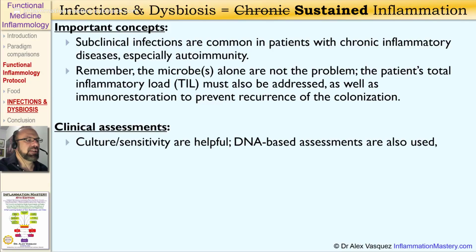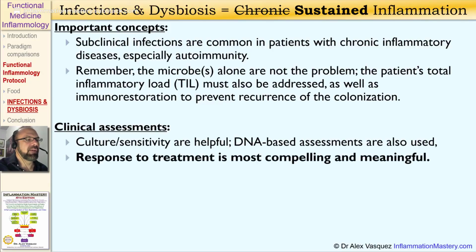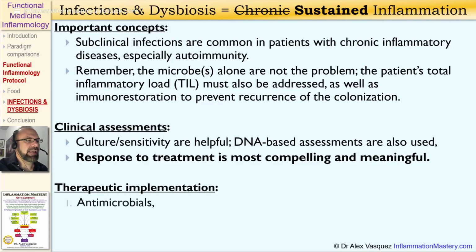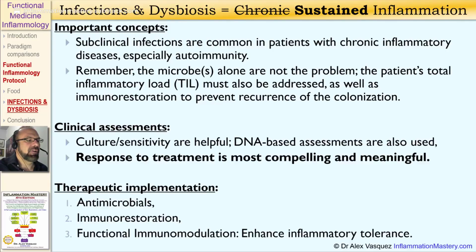Clinical assessments and laboratory tests, of course, are available, but obviously what is most important is the clinical response to treatment. Our therapeutic categories include antimicrobials, whether those are drugs or botanicals, immunorestoration, and what I call here functional immunomodulation or nutritional immunomodulation, and that is to enhance tolerance to inflammatory stimuli.